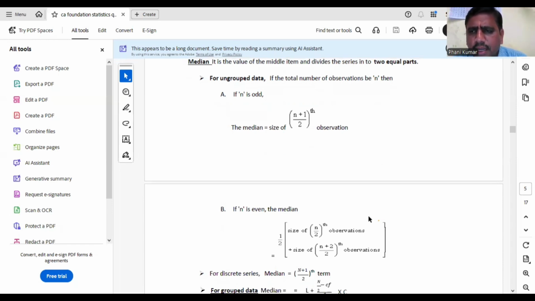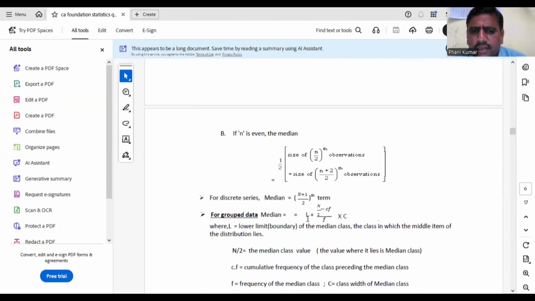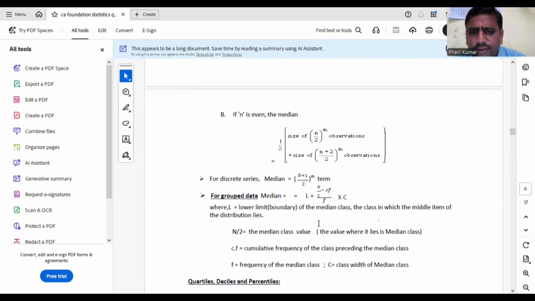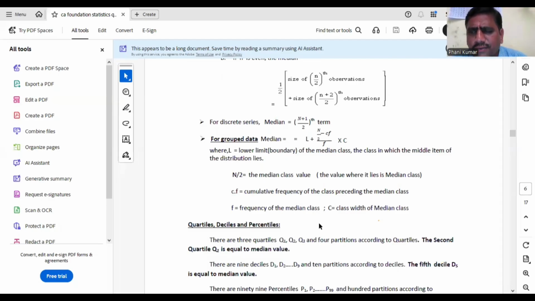Okay. Median can be calculated like that. For discrete data, median is n plus 1 by 2th term. For continuous series, you all know the formula L plus n by 2 minus CF by F into C. Okay. I have explained all these in the formula method.